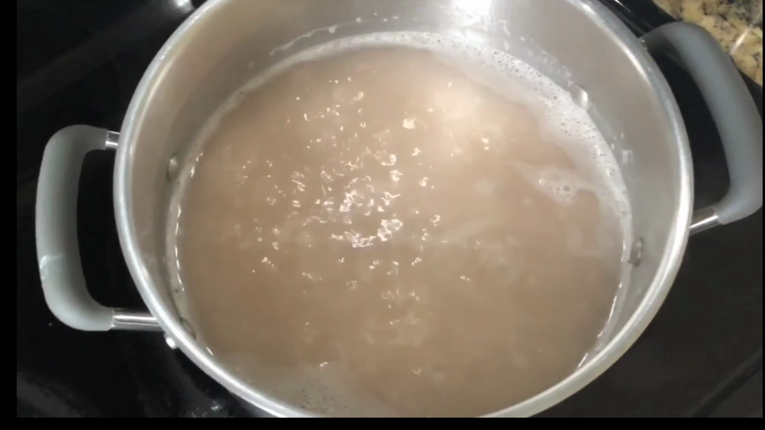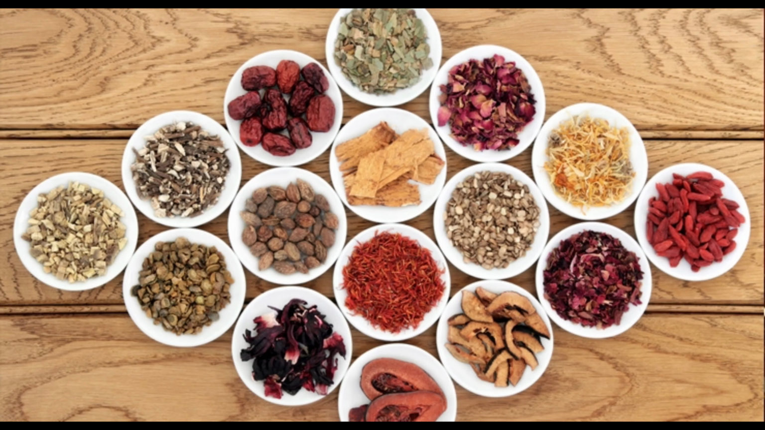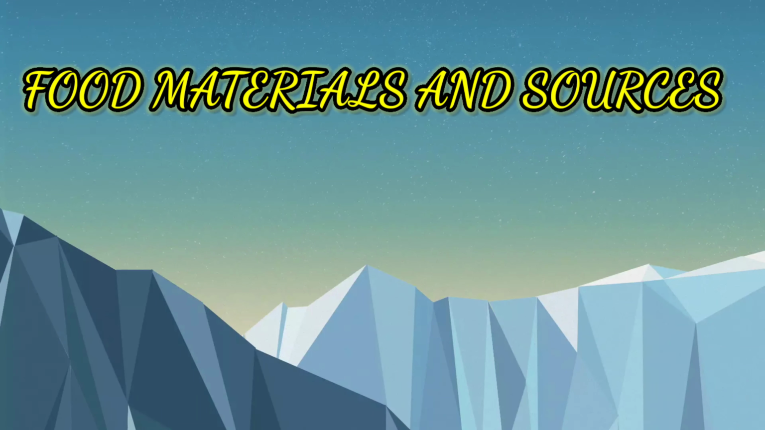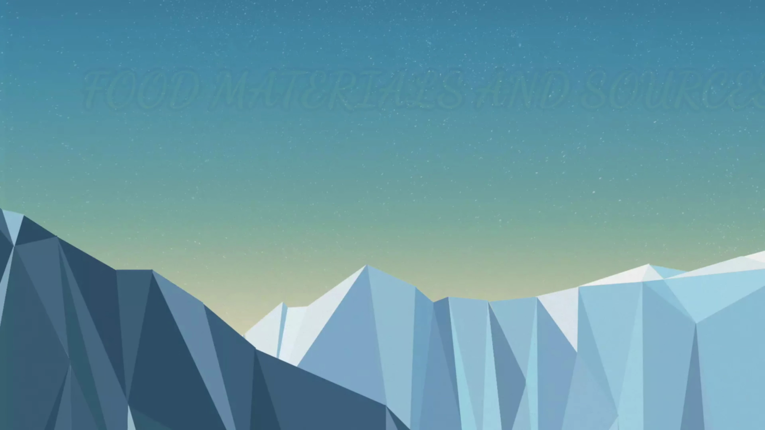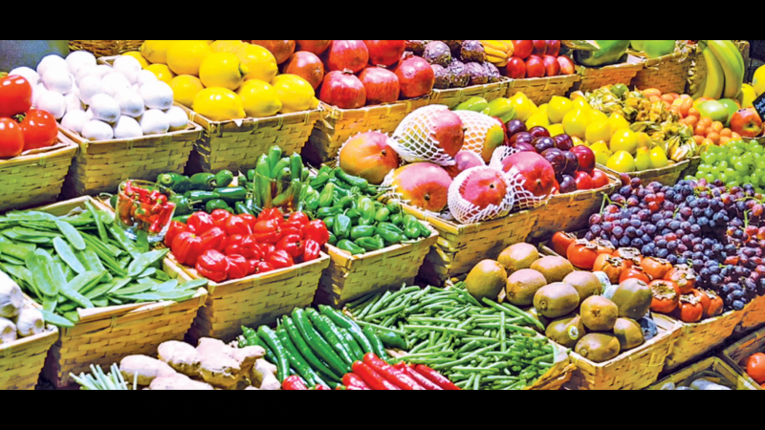So, we eat different kinds of food items at different times. And there we already discussed some examples of ingredients. Okay, next topic, food materials and sources. Plants are the important source of the food. We use fruits and vegetables for food.